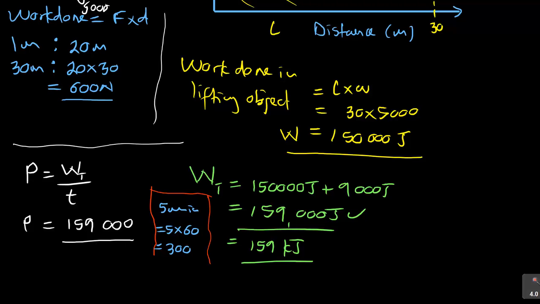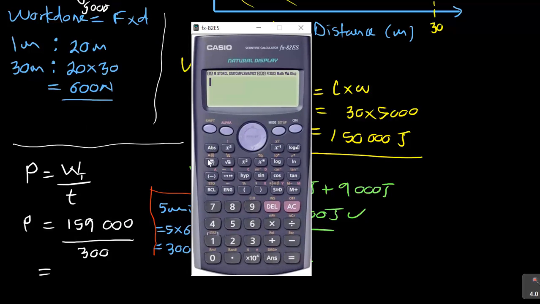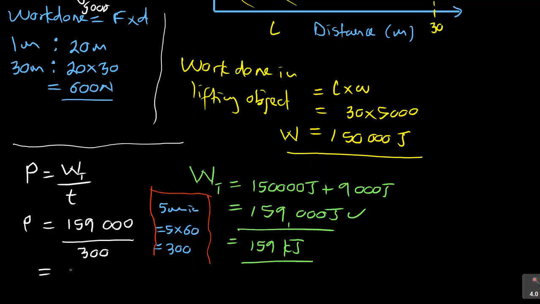So what we have here, we are saying 159 over 300, or you could have said 159 over 5 times 60. Then it is going to give you the power in this case, and for that you are going to say 159,000 over 300, and it is going to give us 530. So power is 530. Now how do you measure power?